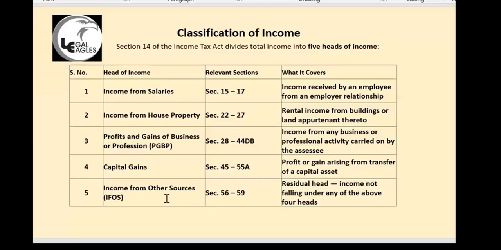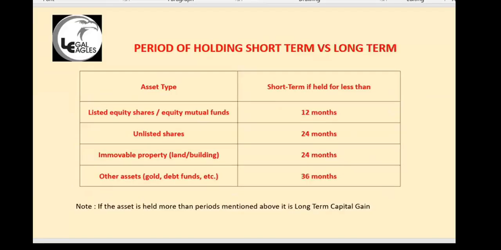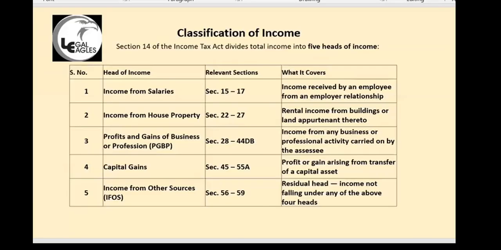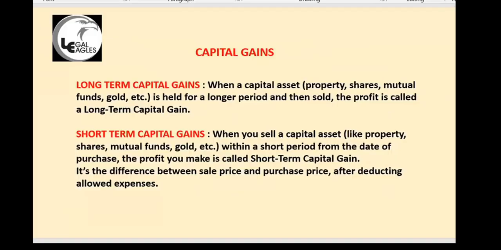I think I should make it fast. So again, there are 2 types of capital gains, long-term capital gains and short-term capital gains. Capital gain is taxed on a capital asset. Property, shares, mutual funds, gold, all are capital assets. If you are holding it for a longer period and selling it, it is a long-term capital gain. If you are holding it for a short term, it is a short-term capital gain. So what is short-term? What is long-term? I'll explain.